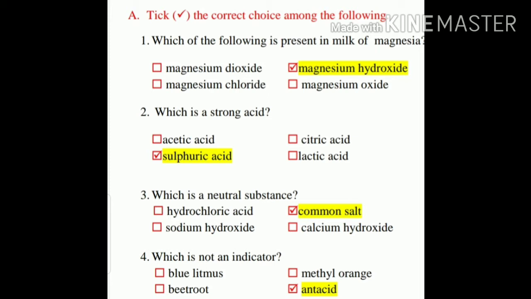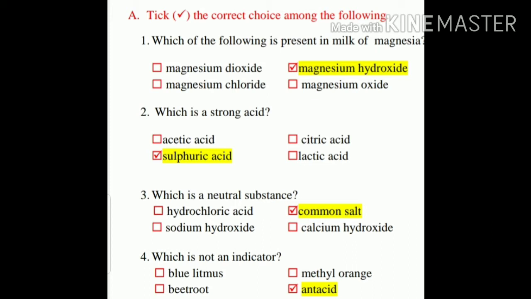Which is a neutral substance? We know that the substances that are neither acidic nor basic in nature are called neutral substances. Here, hydrochloric acid is acidic in nature. Sodium hydroxide is basic in nature. Calcium hydroxide is also a base. So, common salt is a correct answer.